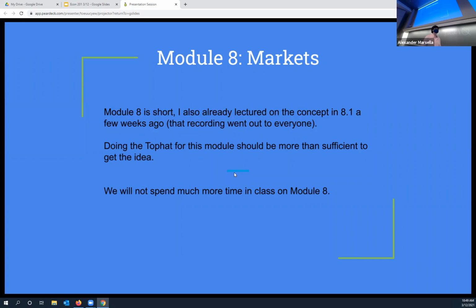So I'm going to have to talk to my supervisor about figuring something out, because I don't plan to spend a lot of time on module 8. And I've already spent some time. A lot of these concepts were just rehashing ones we've already done. We'll spend a little bit of time on module 8 though today. And if you have any questions about module 8, you're more than welcome to ask them anytime over the next week.